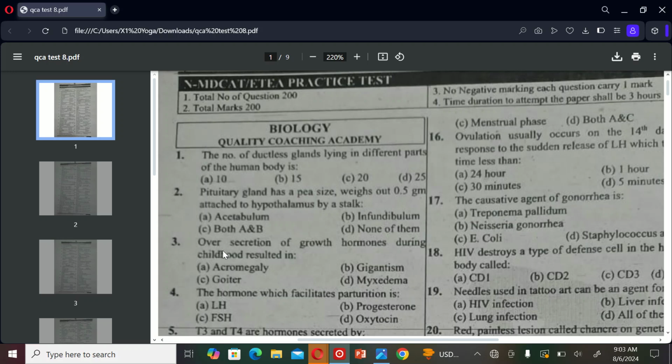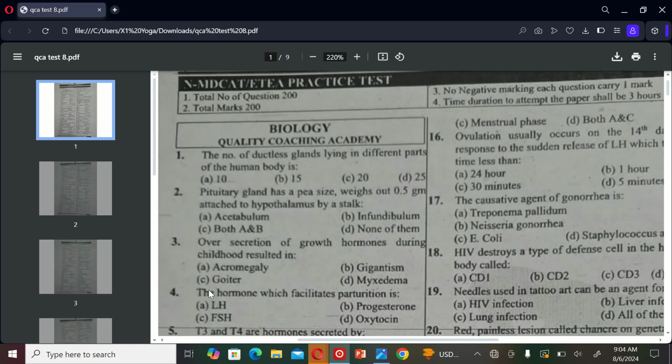The next MCQ is: oversecretion of growth hormone during childhood results in A. Acromegaly, B. Gigantism, C. Goiter, and D. Myxedema. So the correct option is B.